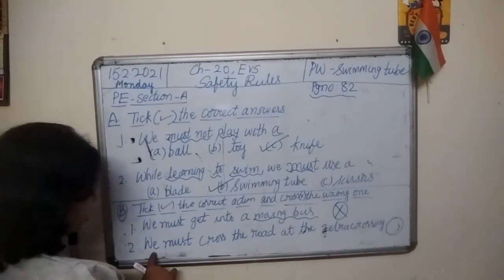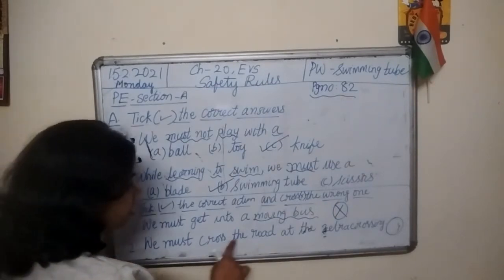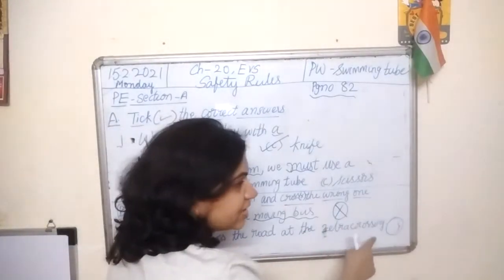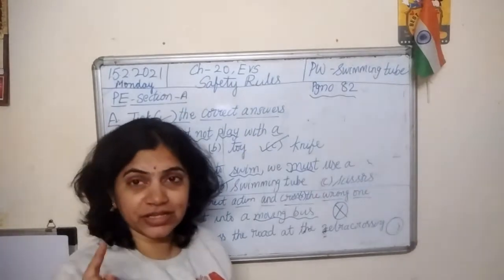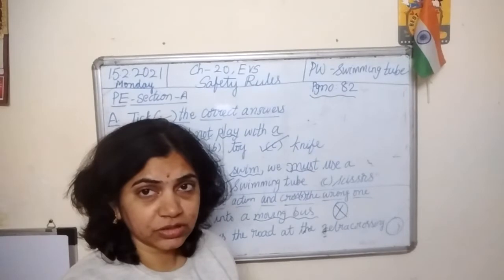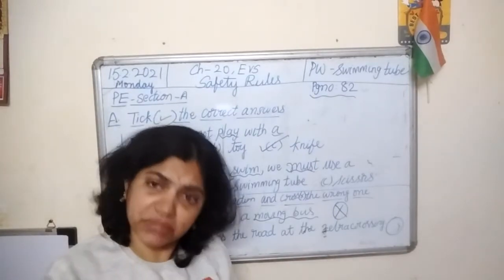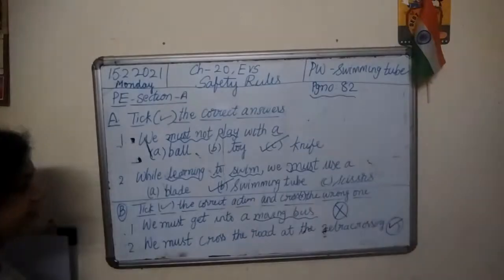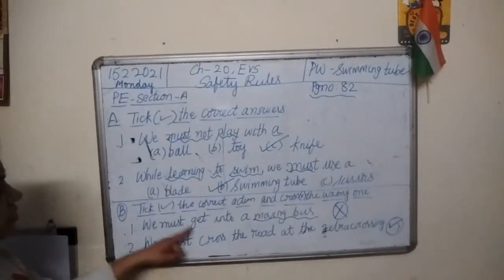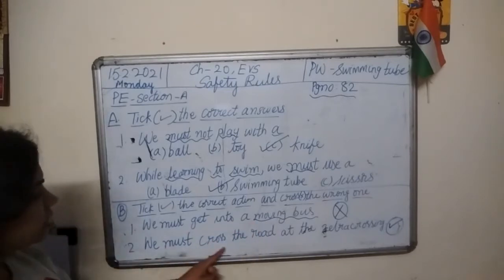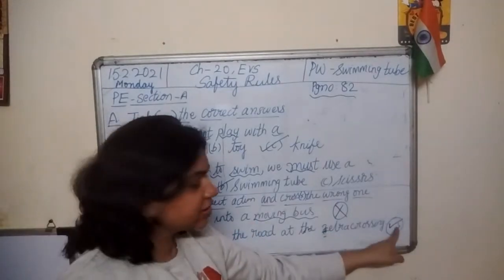Second one. We must cross the road at the zebra crossing. Correct action or wrong action? Yes, correct action. We must cross the road at the zebra crossing. So this is right. So, we must get into a moving bus is a wrong action. We must cross the road at the zebra crossing is a correct action.